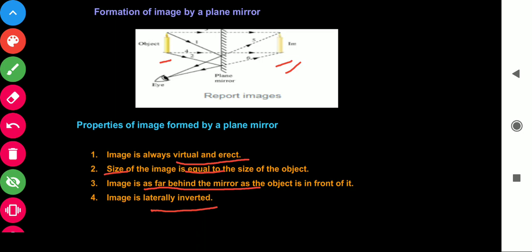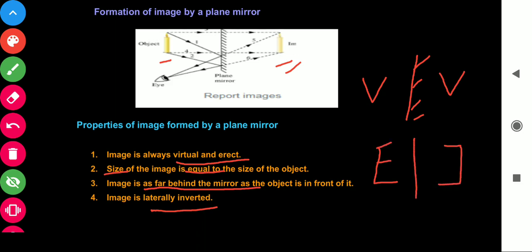We can practice laterally inverted images with the help of alphabets. If we have one more example, we will take V. It seems the same in the mirror. But if we have E, how will it look? It looks like that. This is a laterally inverted image. This is the property of a plane mirror.